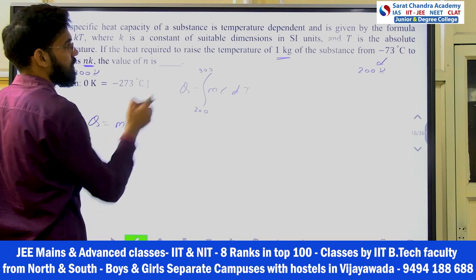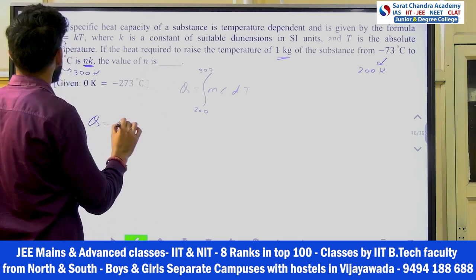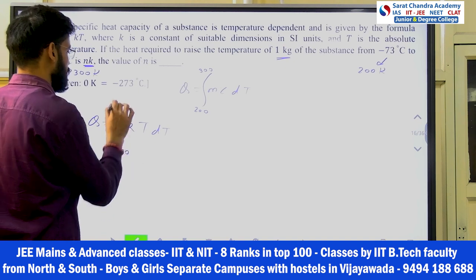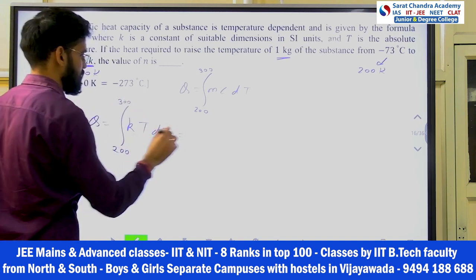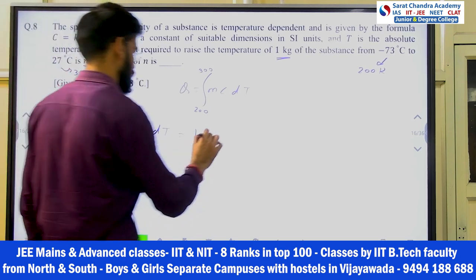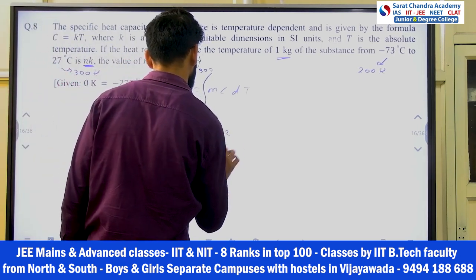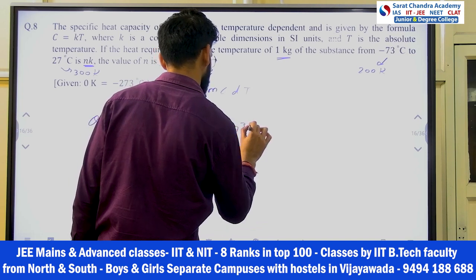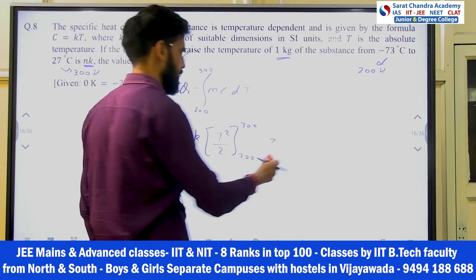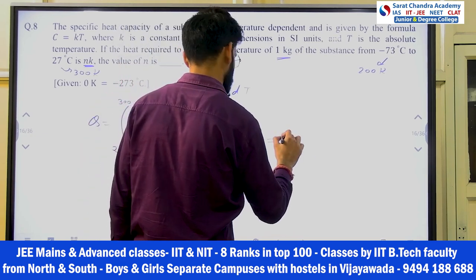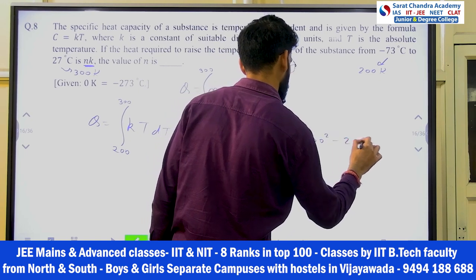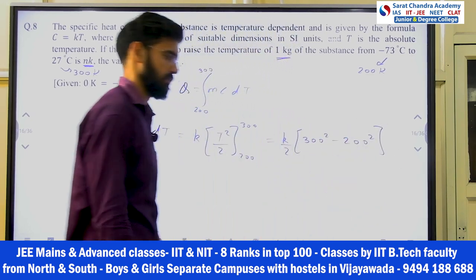M is given directly as 1. C is given as K into T, dT integration from 200 to 300. K is a constant out of the expression. T dT integration gives T square by 2, from 200 to 300. This is how you write it down. Integration you know very well. K by 2 T square, so 300 square minus 200 square. That's your answer.